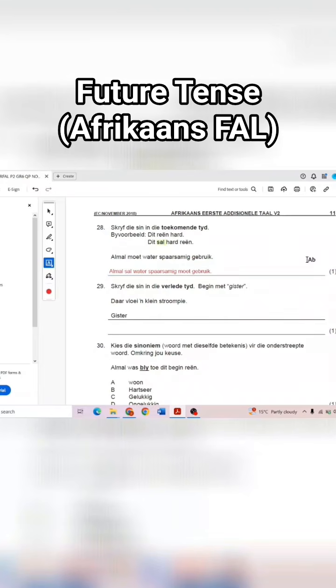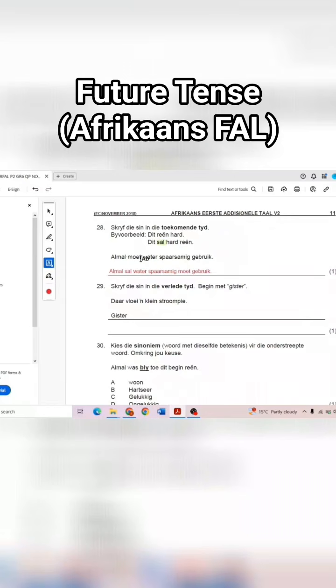So just to break down what I've done. When you're working with a sentence that needs to be shifted into the future, you know that sal needs to be there, right? So the best way to do that is to move if, let's say, the original sentence had a verb one. So when you're working with Afrikaans sentences, it has a certain structure. It starts with the subject, then it has the first verb. In this case, almal is the subject and moet is verb one. But the actual verb one, when you move the sentences to the future, is sal.